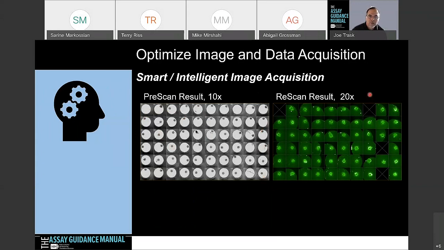What the rescan, the smart intelligent design, does is recenter these objects to the center of the well. So then they're more robustly identified and can be measured for the image analysis.